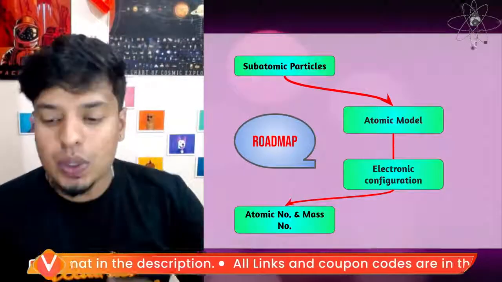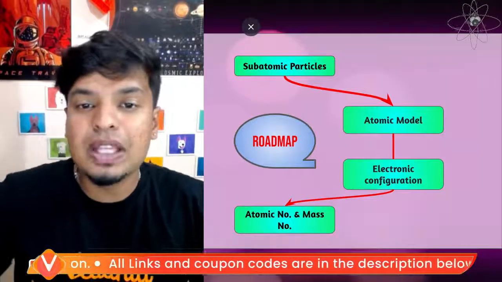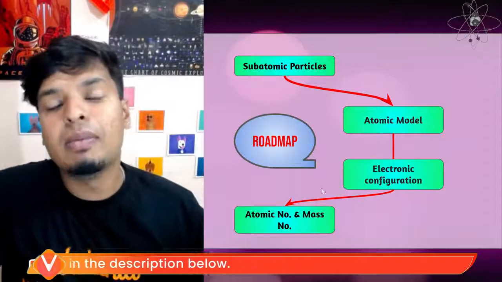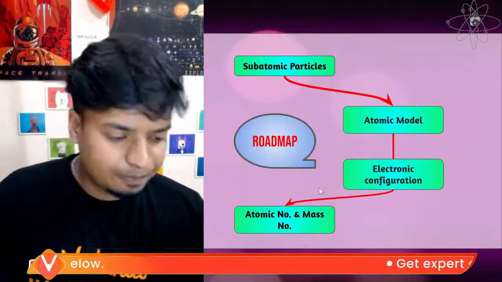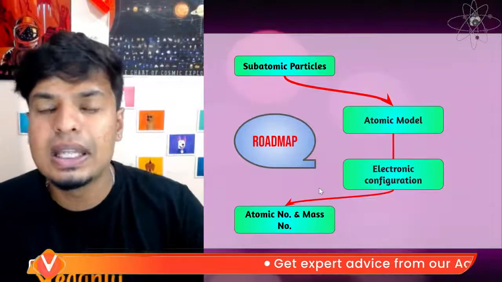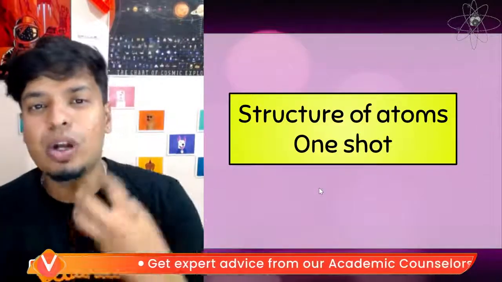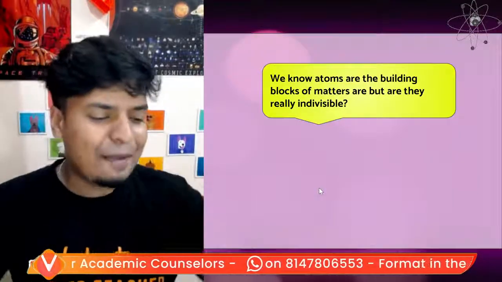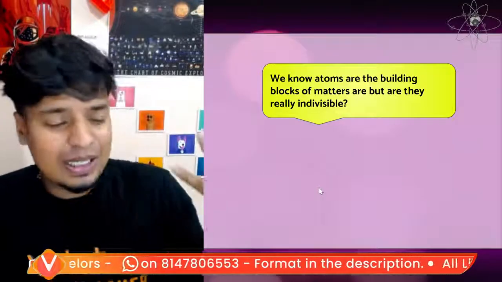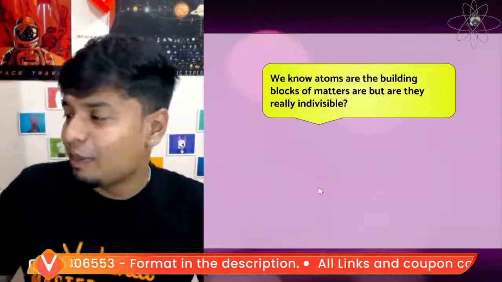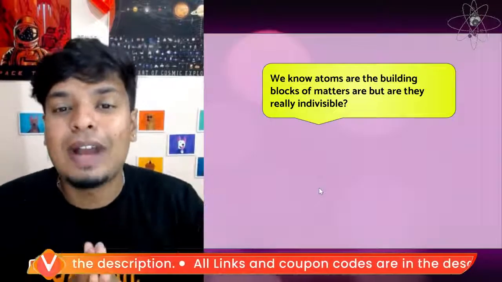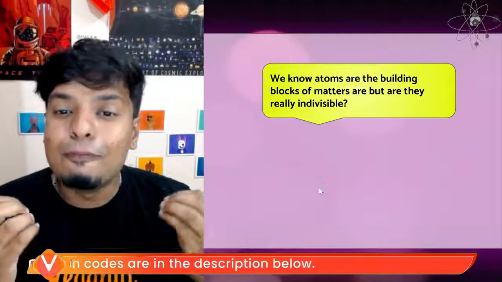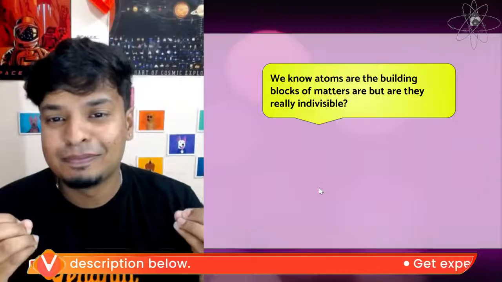Great guys. Before we get started, the topics we'll be covering today are subatomic particles, atomic model, electronic configuration, atomic number and mass number. But before we get into all of these, one thing we all have to understand is what exactly is an atom? We all know that everything around us, be it this phone, this table, this laptop, my water bottle, everything is made up of atoms. Atoms are the building blocks of matter.